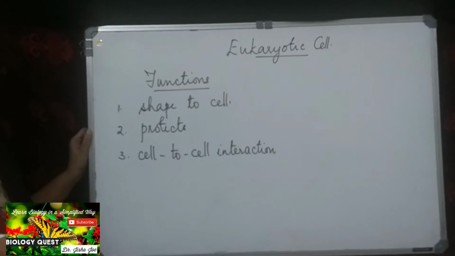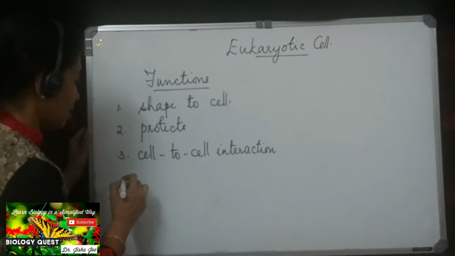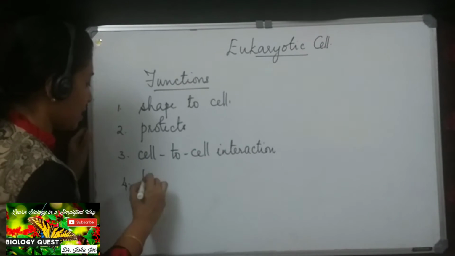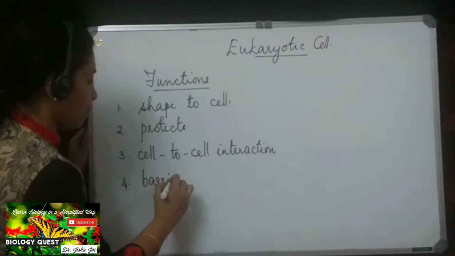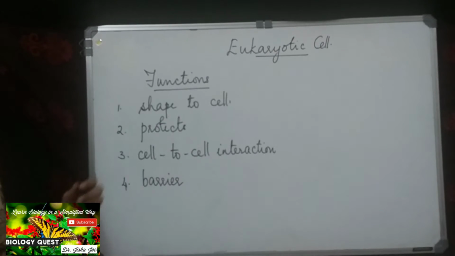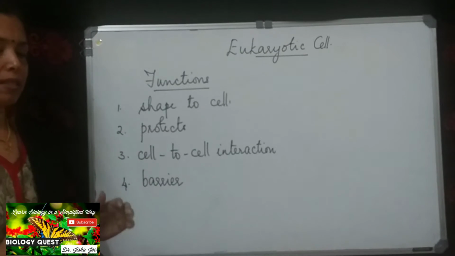And the fourth function of the cell wall is it provides a barrier for undesirable substances. It acts as a barrier preventing the entry of undesirable substances or molecules into the cell. So these are the functions of the cell wall.